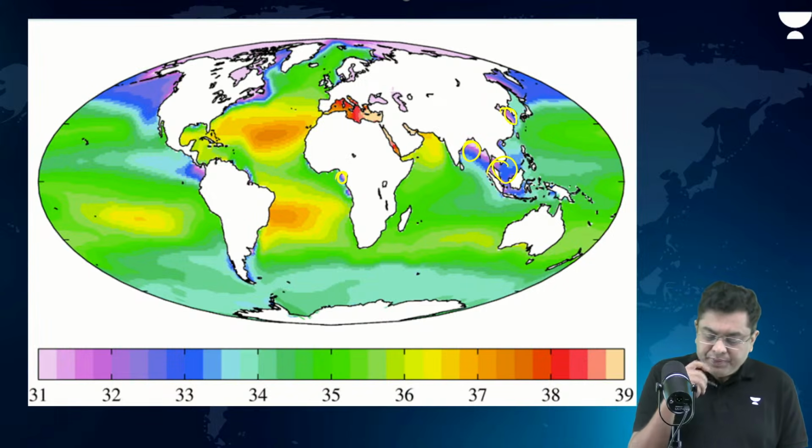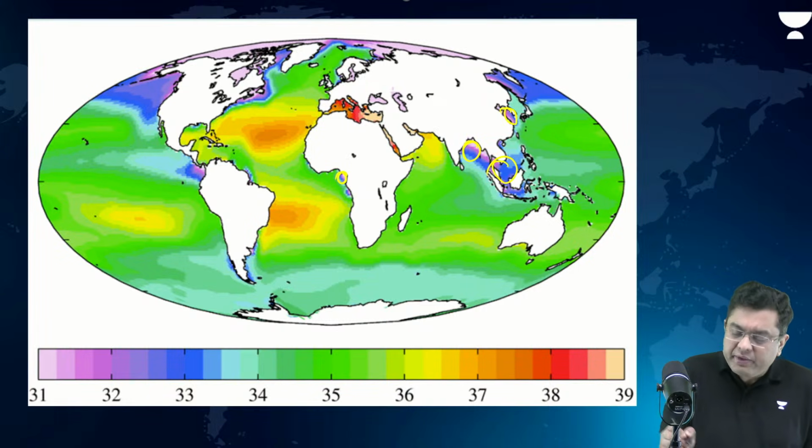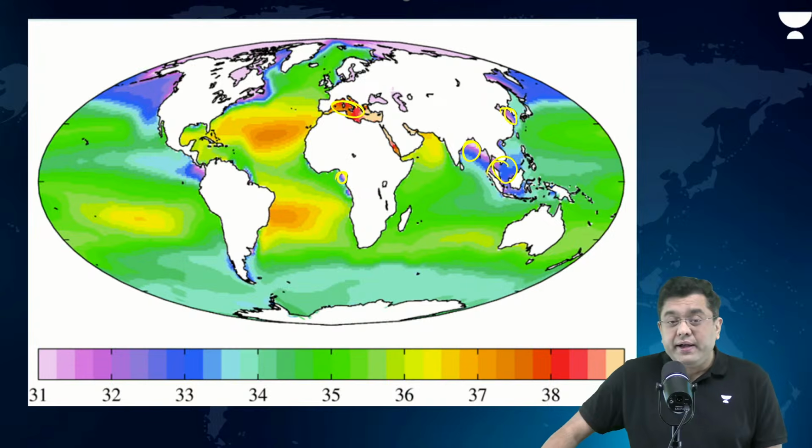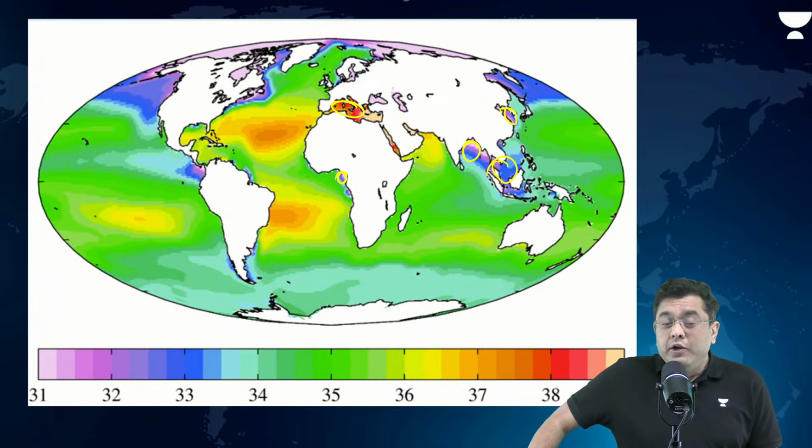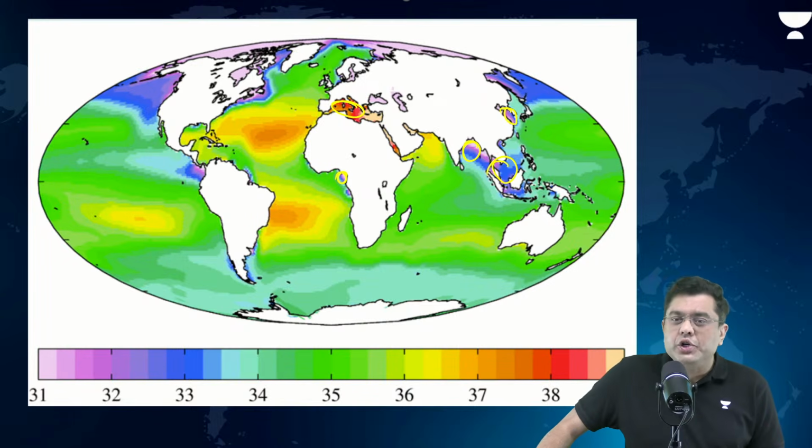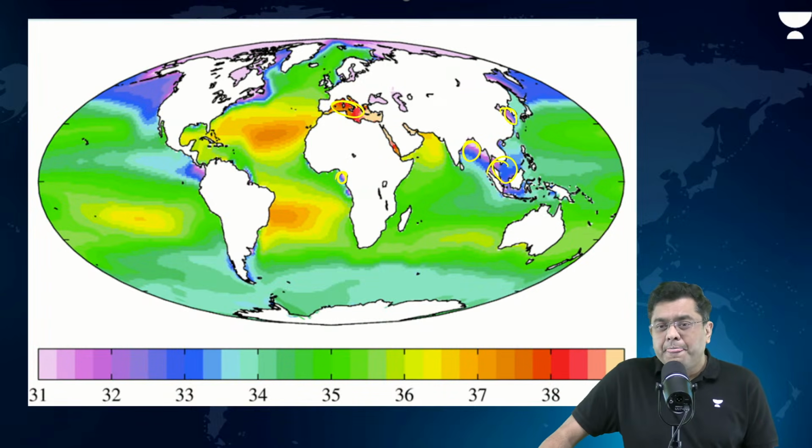Low salinity. Observe the region of Mediterranean. Very high salinity. Why? Not much of a river drains into the Mediterranean. Surrounded by land areas, so temperature will be very high. In the tropics, so rainfall will be very less. Evaporation is also high.